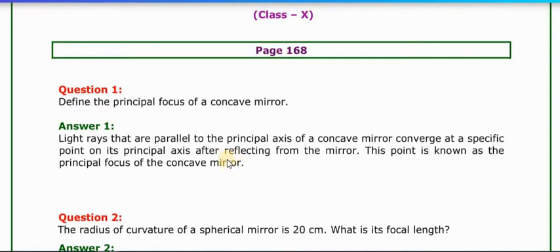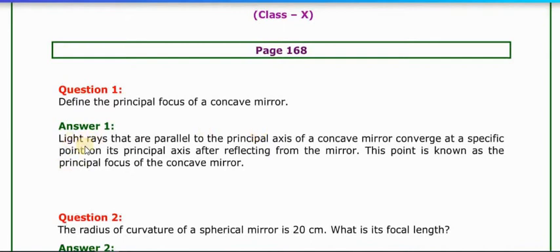Define the principal focus of a concave mirror means, from the figure, ray number 1, concave mirror, as I already explained in the explanatory part.